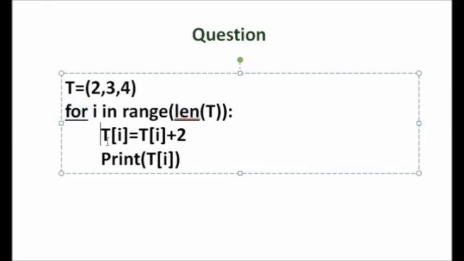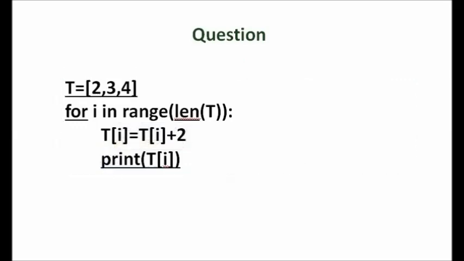Okay. Then next statement, t of i equal to t of i plus 2. That is, through this statement, we are trying to change the value of an element in that tuple. Is it possible to change the values in a tuple? No, tuple is immutable. So if you want to execute this statement, this t must be a list. It should not be a tuple. Okay. Then see the last statement, print t of 5. What about the case? P is given as uppercase here. That you have to change into lowercase. Total 4 errors.